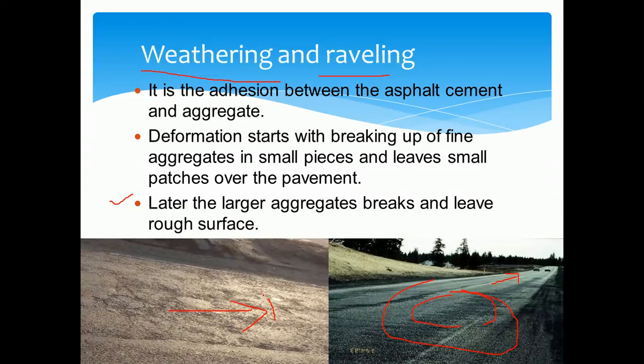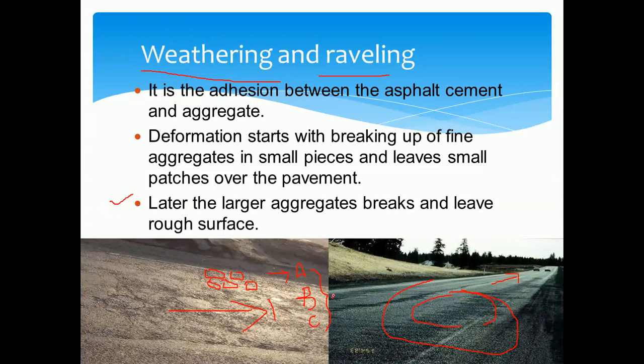One more reason is improper binder and improper gradation of the aggregate. As I told you, gradation means you have to select different sizes of aggregate based on the Rutherford graph, that is, how much of size A, and B category, C category. So the sizes of aggregates are decided based on the gradation.